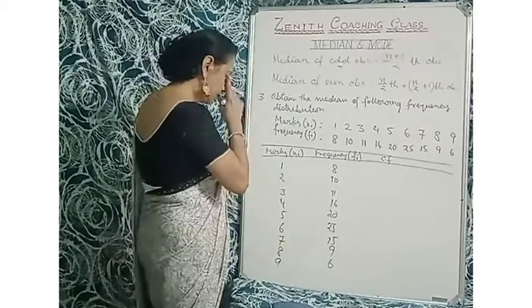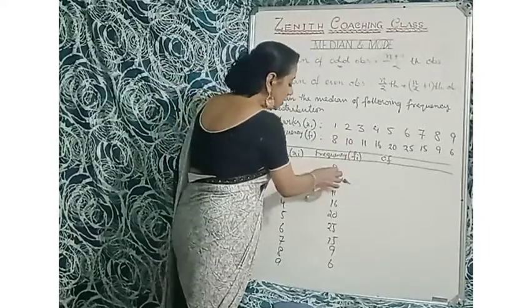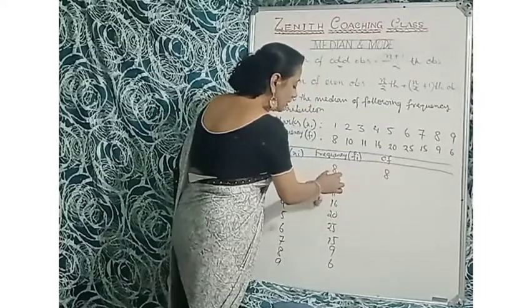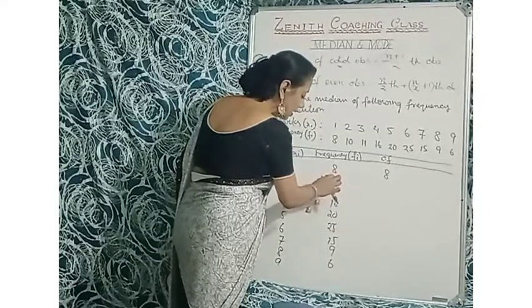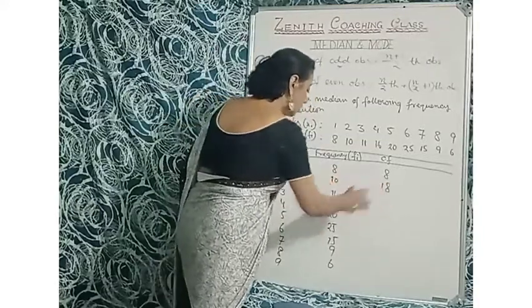Okay, so cumulative frequency is the summation. The first one is 8. For the second, you add this class to the previous class, so 10 plus 8 is 18.